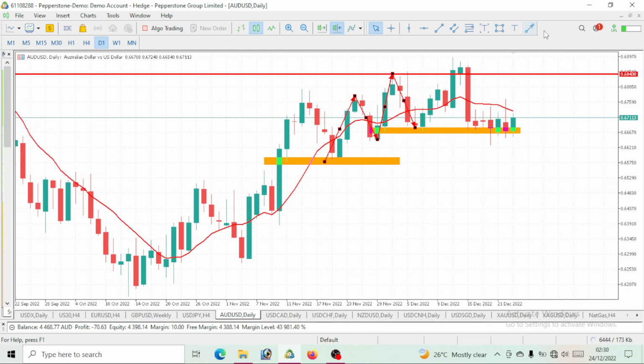Then this will be seen as a pullback, right? This will now be taken as a new high, then a pullback. So we can now see that price has gone up. There are two ways the price can move now. It's either price starts dropping, thereby breaking these lows, right? If price eventually breaks this level, then that can also be a confirmation that AUD USD is now giving us that bearish move.